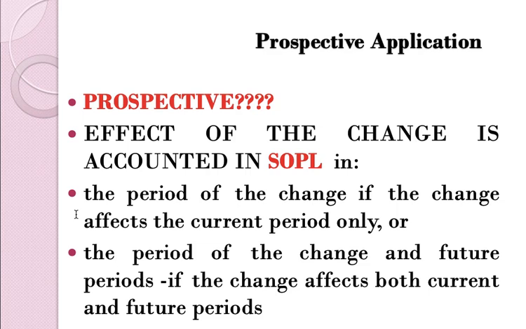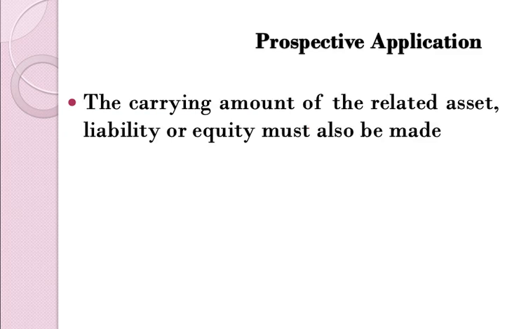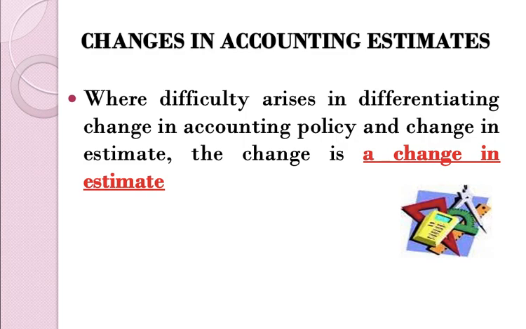The effect of the change is accounted for in the SOPL because it is a change in the current year. Therefore, it will affect the SOPL items if it involves items such as revenue and expenses. If it affects your asset or liability, then you will make the adjustment accordingly on those asset and liability accounts. If difficulty arises in differentiating whether a change is an accounting policy or an estimate, then you will consider it as a change in estimate.